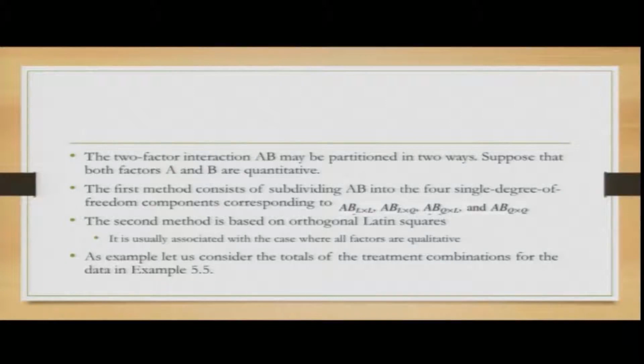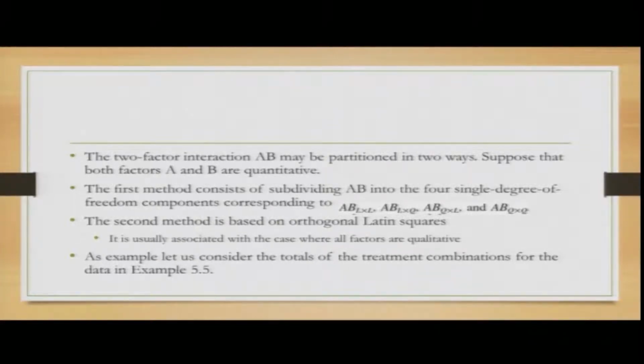So AB can be of the size L cross L, AB can be L cross Q, AB can be Q cross L, and AB can also be Q cross Q. What is Q cross Q? I am going to come to that.